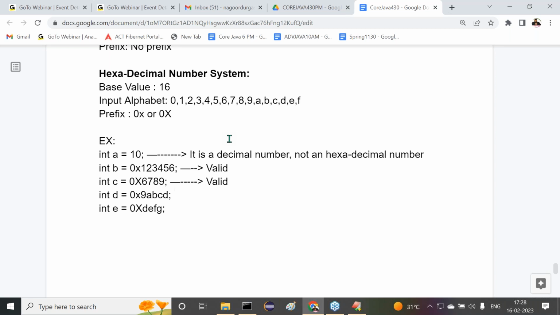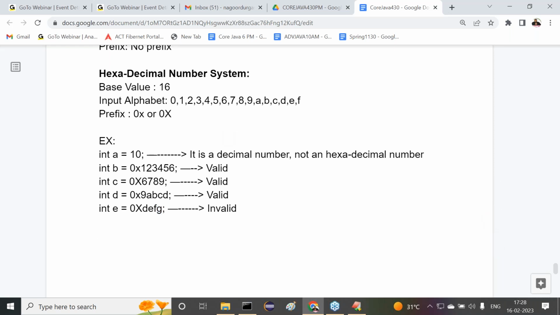Next one is 0 small x, 9 a b c d. Now valid or invalid? This is valid. Next one is 0 capital X D E F G. Valid or invalid now? Invalid. Why is it invalid, sir? G is present here, and that G does not exist. Up to F only we get in the input alphabet, not up to G.